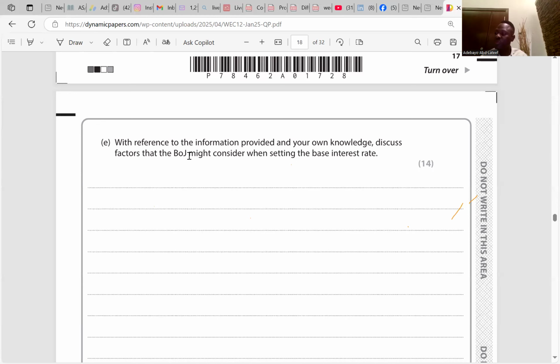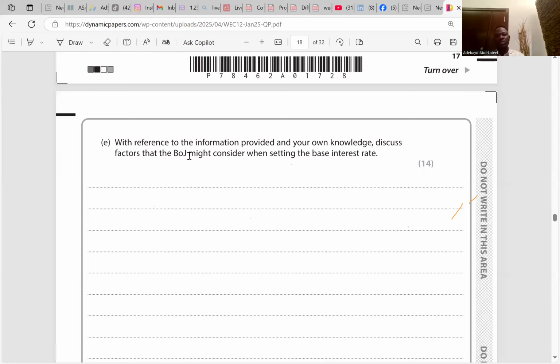This means that there won't be any case for maintaining a low base interest rate that was introduced at the time when the inflation rate was below the inflation target. According to the case study, there was a time that the interest rate was below the inflation target, so there wasn't need for any adjustment. But right now, there's a need for adjustment. So factors that the BOJ may put into consideration are as follows: 1, the exchange rate.